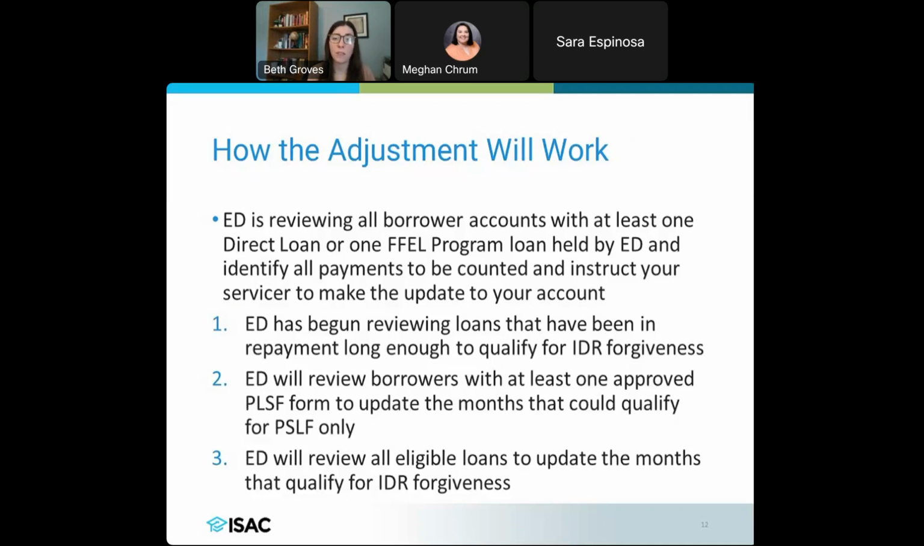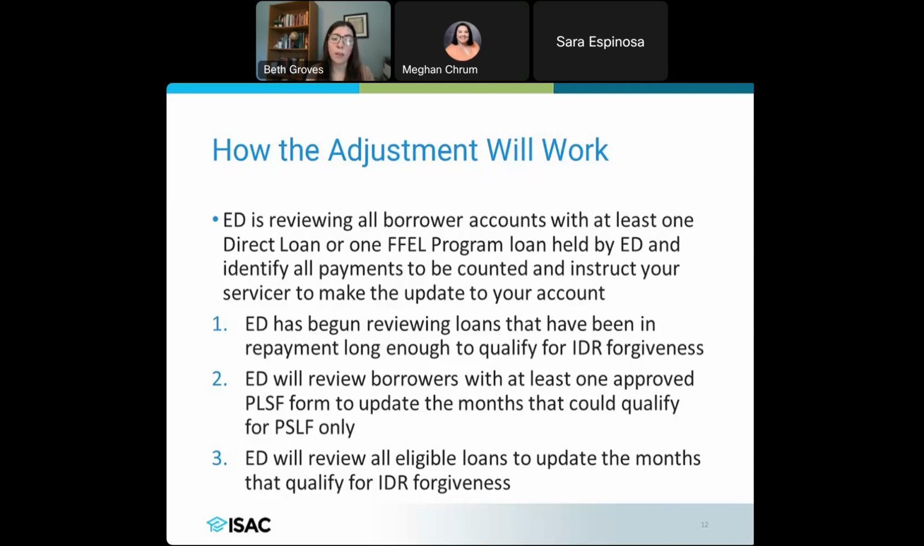The Department of Ed has already started doing this. They are specifically looking at loans that have been in repayment for longer. They're going to look at those first to see if they qualify for that IDR forgiveness outright. And then they're also going to look at borrowers that have an approved PSLF form. So this would be a borrower that has gone through the PSLF help tool, submitted that form and gotten their payment count updated, right? It's been approved, not necessarily that they've gotten forgiveness, but to see which months could still qualify for PSLF specifically. So not the IDR piece, but PSLF specifically, because there are some leniencies with that.